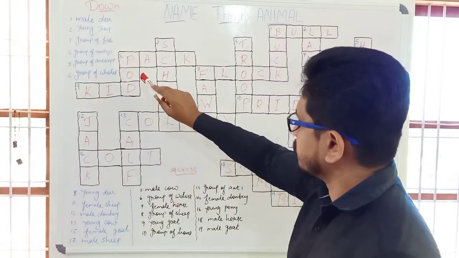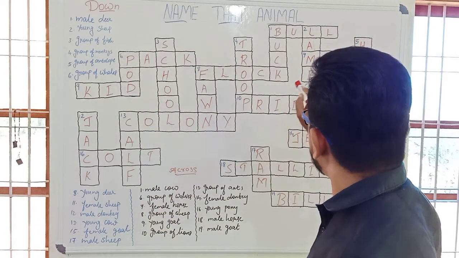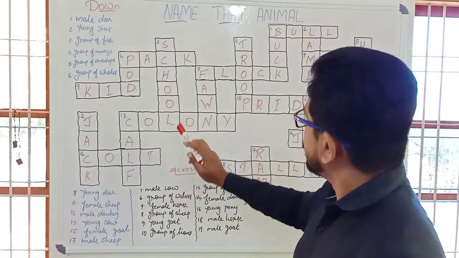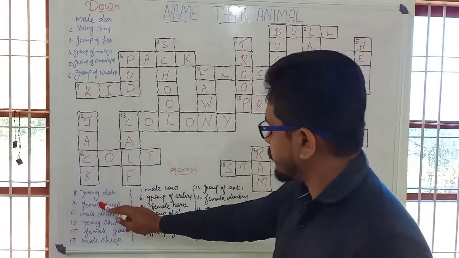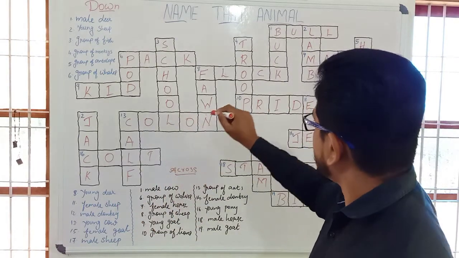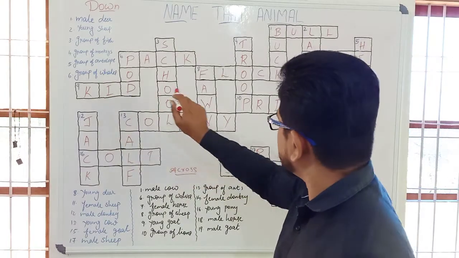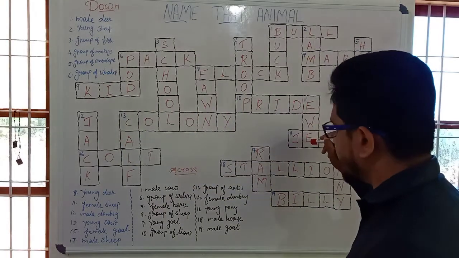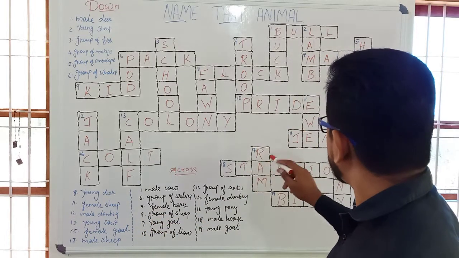Group of whales, pod. Young deer, eighth one. Where is the eighth one? It's here. Fawn. And female sheep, 11th one down. It's here. E.